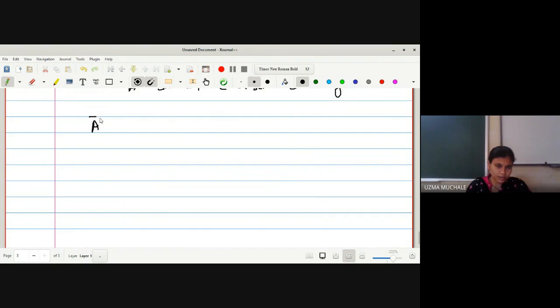Okay, so interior is the largest open set contained in A. So A interior is equal to, how are we going to select the largest? By taking the union. So first I have to select the open sets in such a way that those open sets are contained in A. Okay, that's why I have written here: we need the largest open set contained in A. What is the largest open set which is contained in A? The largest open set that stays inside A.